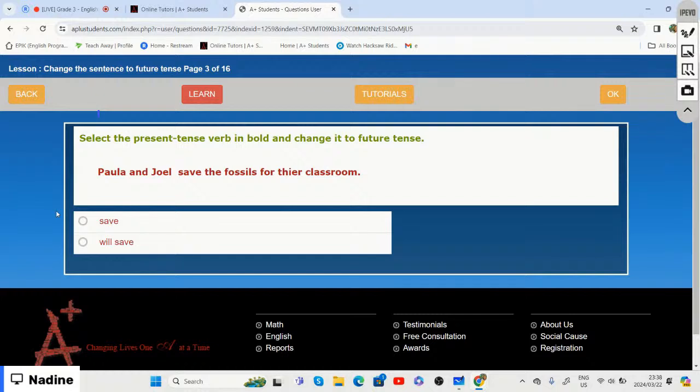Is it save or is it will save? We need to change that sentence to the future tense. Do we say Paula and Joel save the fossils for their classroom? Or do we say that Paula and Joel will save the fossils for their classroom? Save or will save?